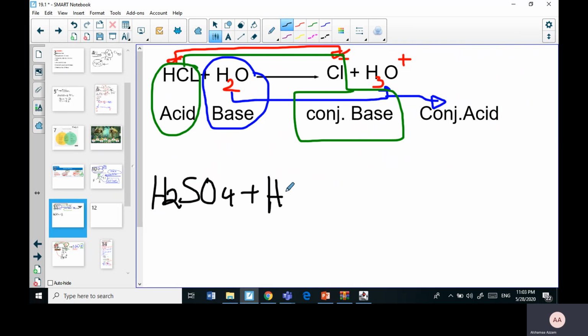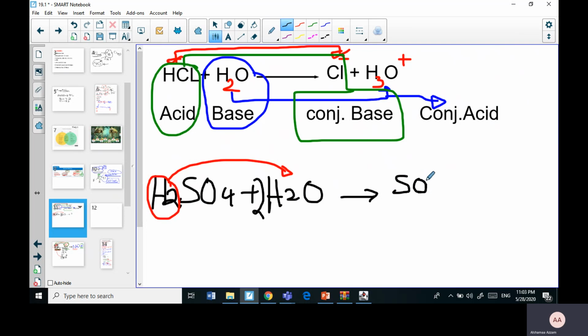When we solubilize it in water, those protons are going to be donated to water. For sure, to do this we have to have two water molecules. So we are going to have SO4 2-, which is from the first one, plus 2 hydronium ions, 2 H3O+.